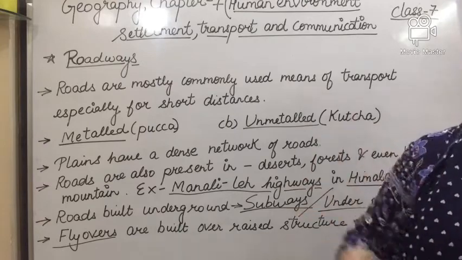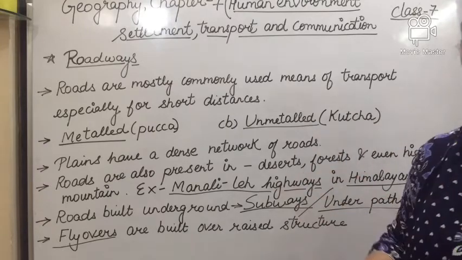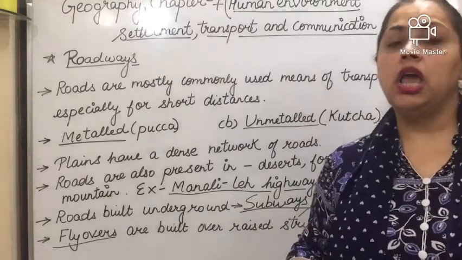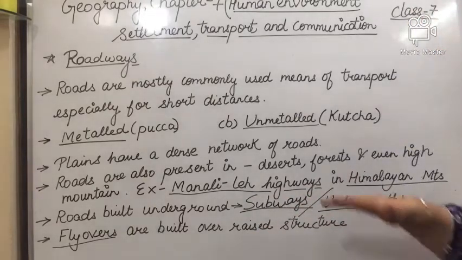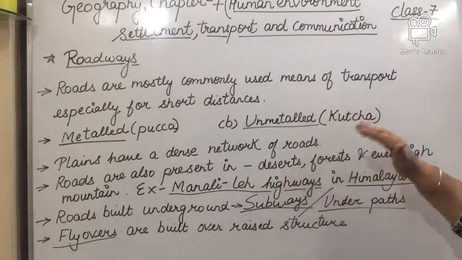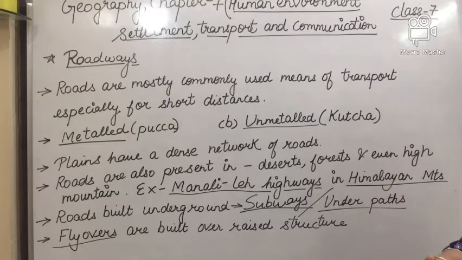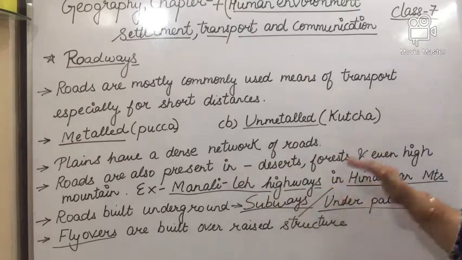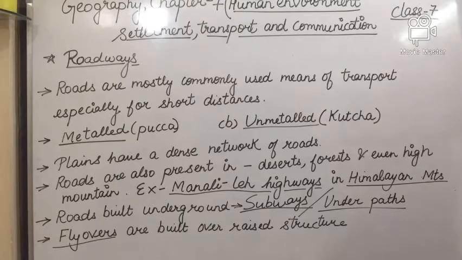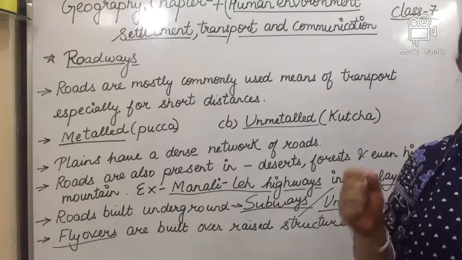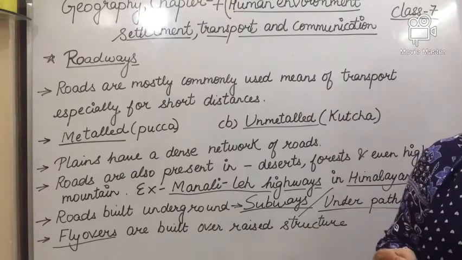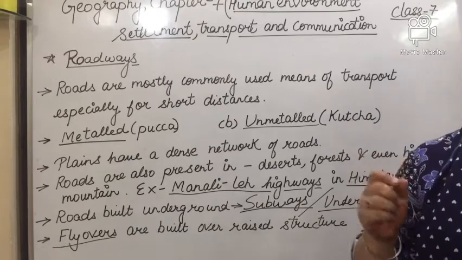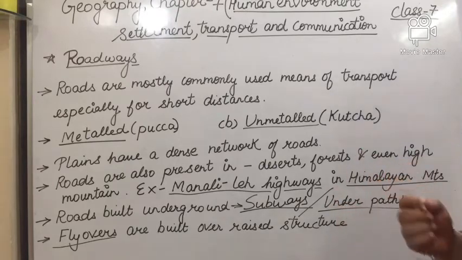Roads are also available in areas that are not plain. You can find roads even in deserts, forests, and high mountains. For example, the Manali-Leh highway in the Himalayan mountains is the highest roadway in the world.